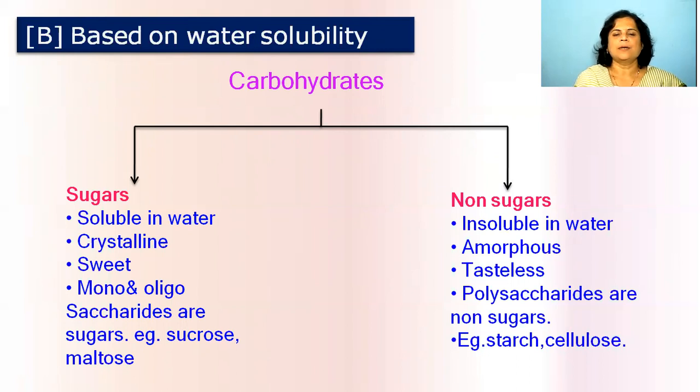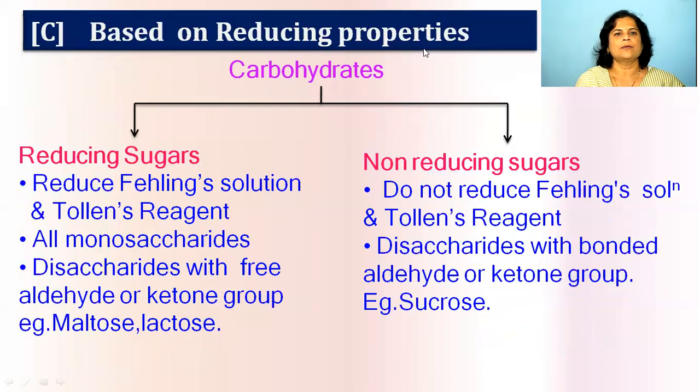Examples of non-sugars are polysaccharides. Starch and cellulose are non-sugar carbohydrates. So this is the classification based on water solubility. Next point, the classification based on reducing property.